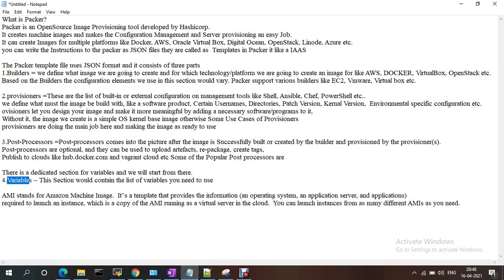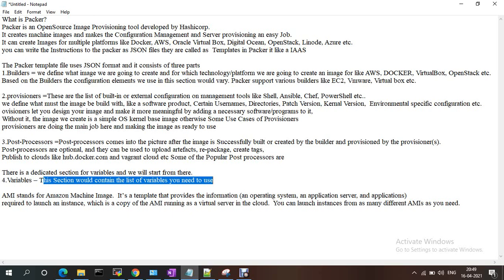We can declare variables also. These should contain variables like the access key ID, secret key ID, and region. Variables make it easy, right? If you use a variable, you can access the value easily.